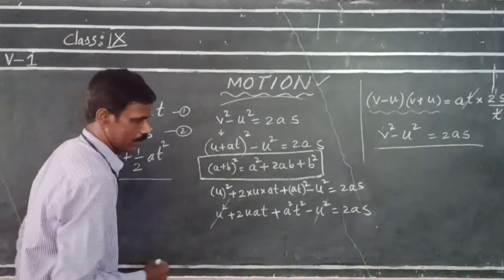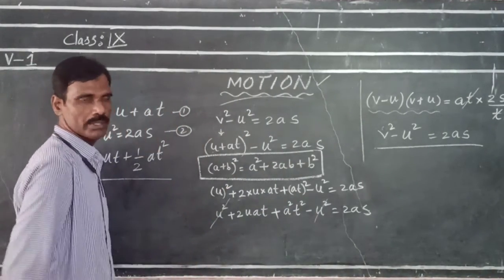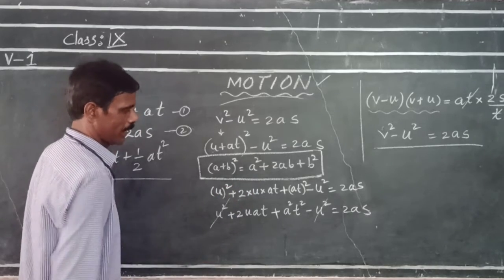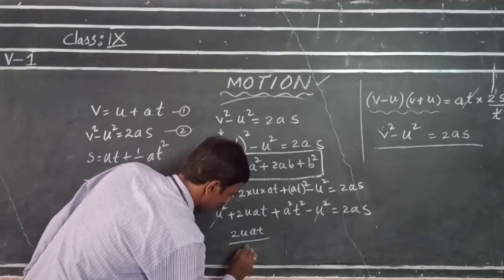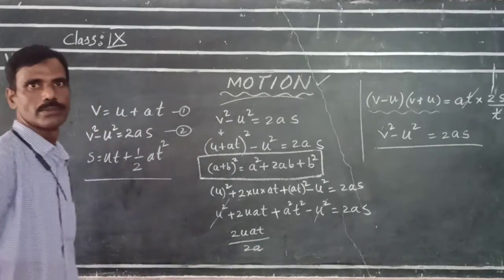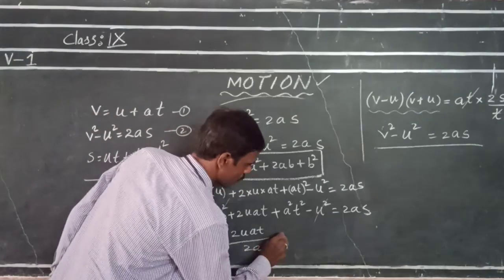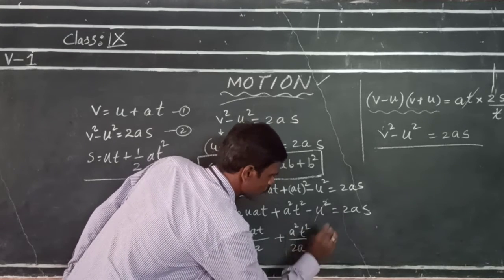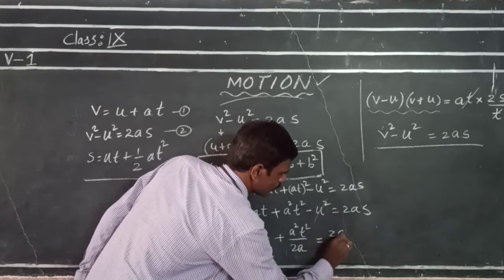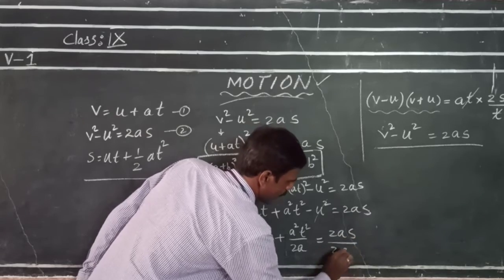Now, by dividing the entire equation with 2a, 2uat by 2a plus a square t square by 2a is equal to 2as by 2a.